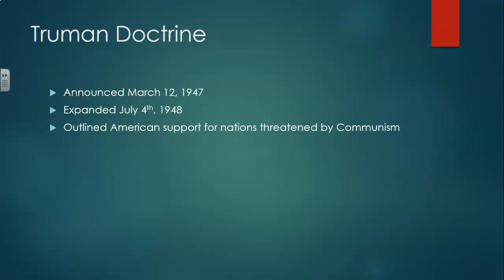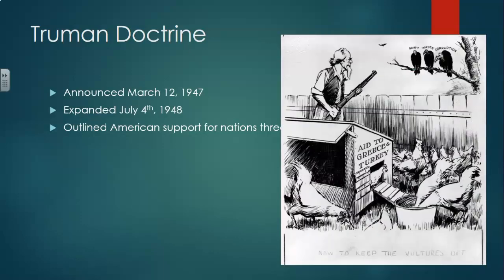The Truman Doctrine basically outlines American support for nations that are threatened by communism. So whenever communism threatens, the United States will intervene and protect and support those individual countries. We can kind of see that right here in this political cartoon from the time.